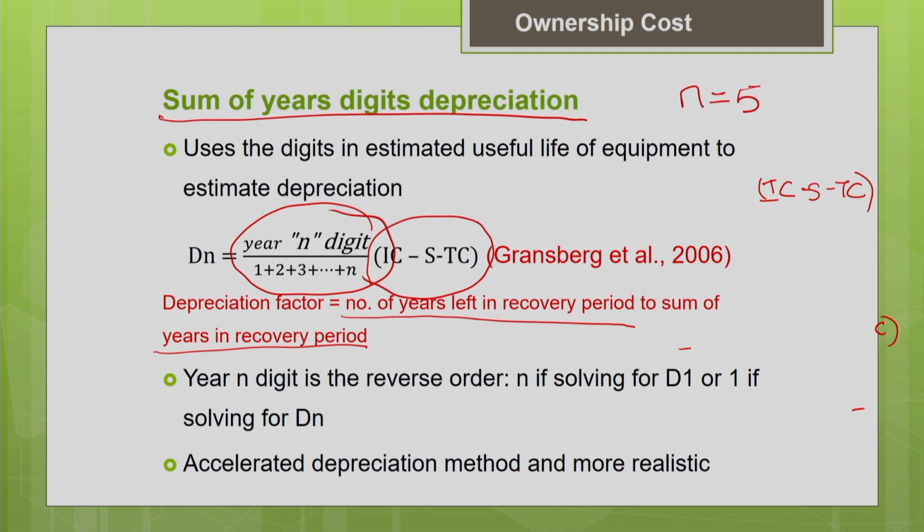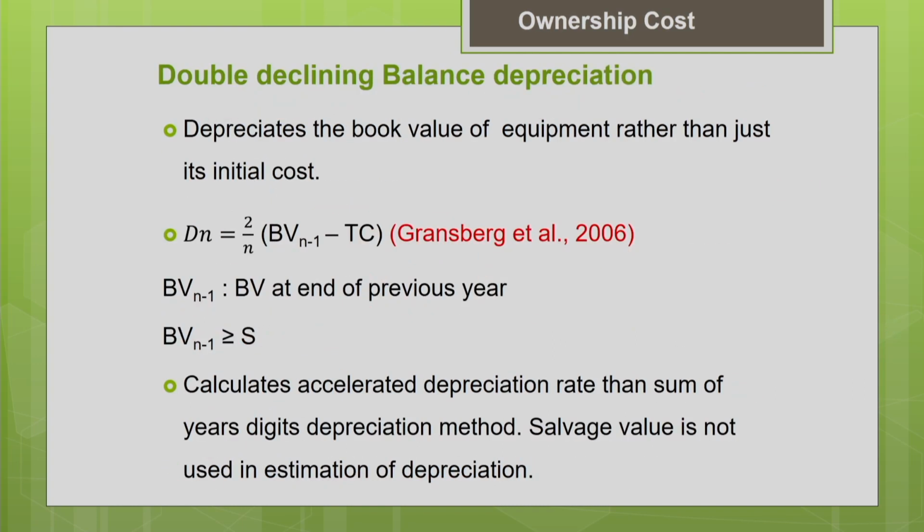So if you are going to calculate the depreciation for the first year, the digit in the numerator will be n. If you are going to calculate the depreciation for the last year, the digit in the numerator will be 1. That's what is given. So it is a more accelerated depreciation method and more realistic. People prefer the accelerated depreciation, as I told you, because of the tax benefits they get from the depreciation expenses. Now let us move on to the next method of estimating the depreciation.